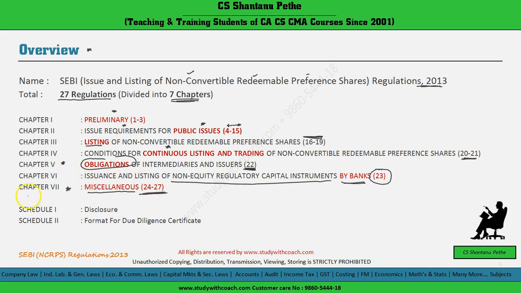Apart from these chapters, there are 2 schedules. Schedule 1 talks about the disclosure requirements. Whenever a company issues an offer document, there are many disclosures the company will have to make. These are covered under Schedule 1, and Schedule 2 gives the format of the due diligence certificate. This due diligence certificate will be issued by the intermediary, stating that all the requirements of regulations, acts and other laws have been complied with by the entity which is issuing such non-convertible redeemable preference shares.